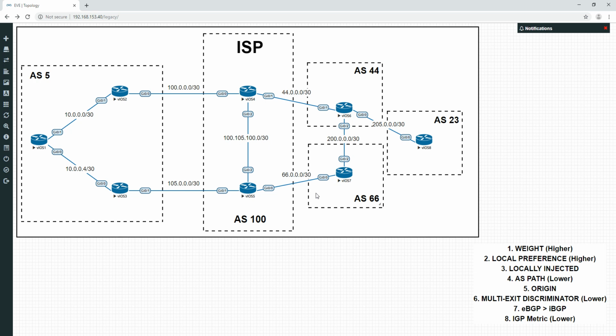After that, however, I'm going to show you that this is not actually, for example, from the point of view of AS5, AS5 still has control where it wants to send. These are just basically hints from the ISP saying this is what we would prefer. We'd prefer you to go this way, but you'll actually see there is a way to override that. You can probably guess just by looking at the right hand side, but we'll just show it in a wee second.